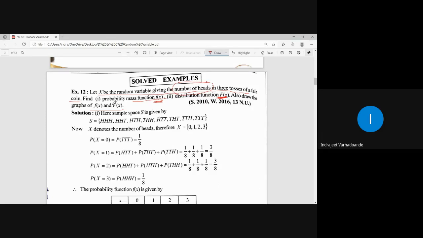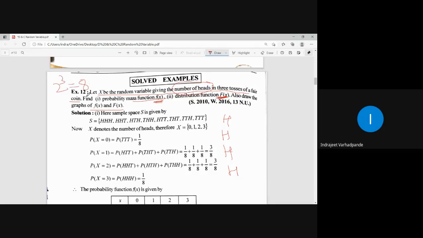Now, what are the possible outcomes, or how many heads can appear in the 3 tosses of a fair coin? What is the total number of outcomes when 3 coins are tossed? Can anybody tell me how the pattern goes? If you remember, we write down the pattern as H, H, H. 2 to the power 3, 2 cube is equal to 8. That is all possible outcomes.